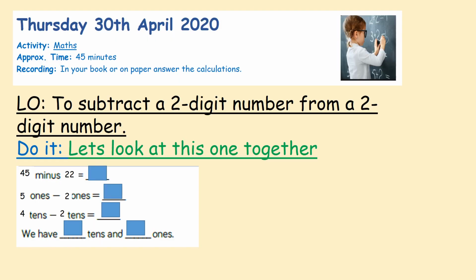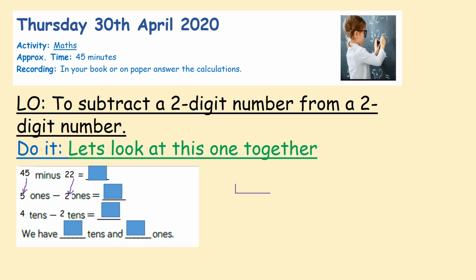Okay, let's have a look at this one together. So we're going to be doing 45, take away 22. So we're going to see how we're going to pull this number apart. We're going to pull 45 apart. So we're going to have a look at how many ones we've got first. So here are our ones. So we've got 5 ones here and we've got 2 ones there. And we're going to find the difference.